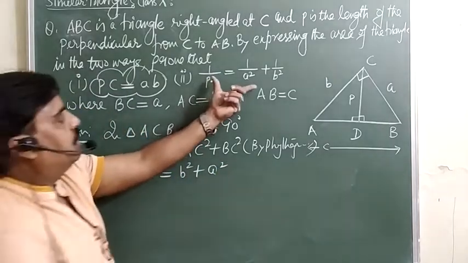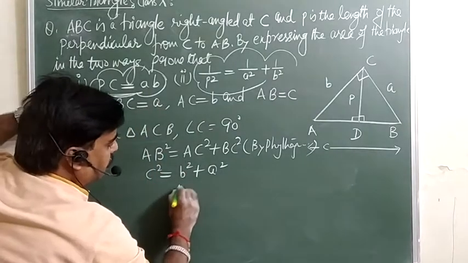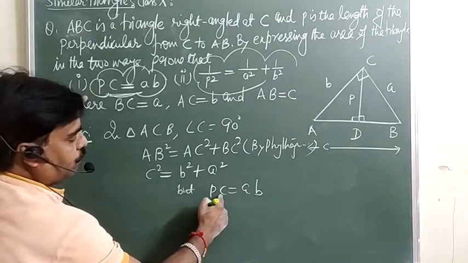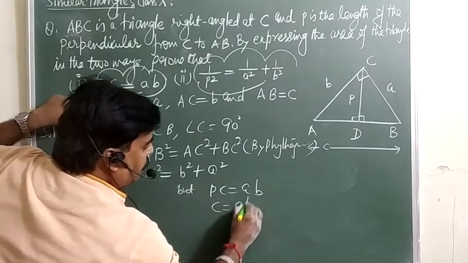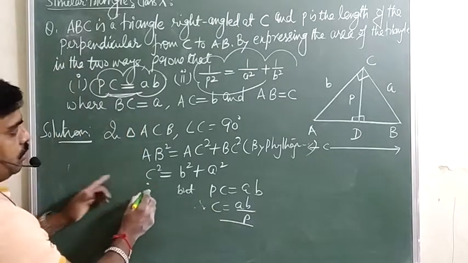But we want to prove this. So from here, PC is equal to given AB. So the value of C is AB over P, and this value of C you are supposed to put here only. So what you will get?